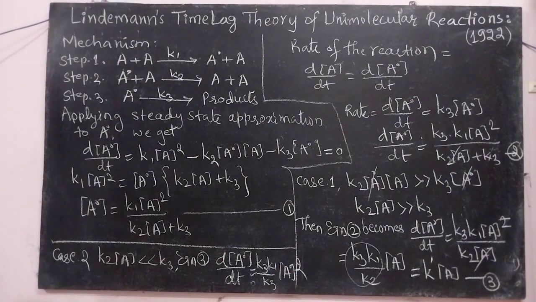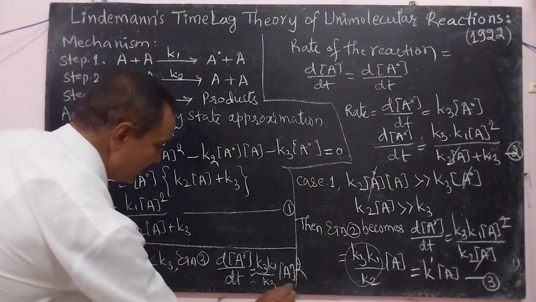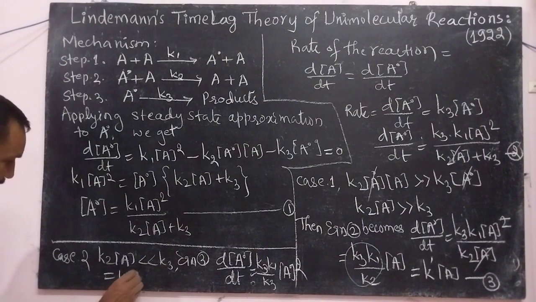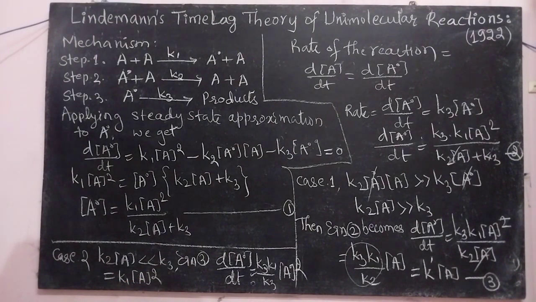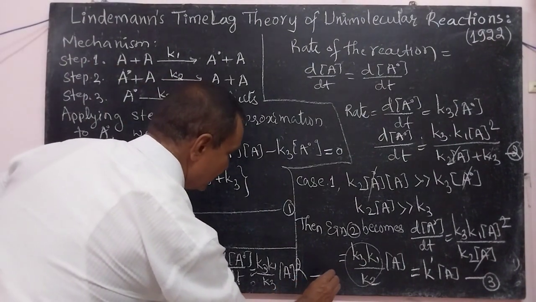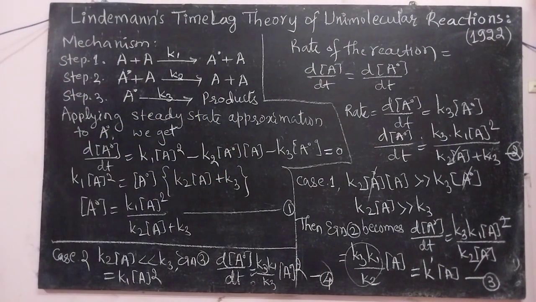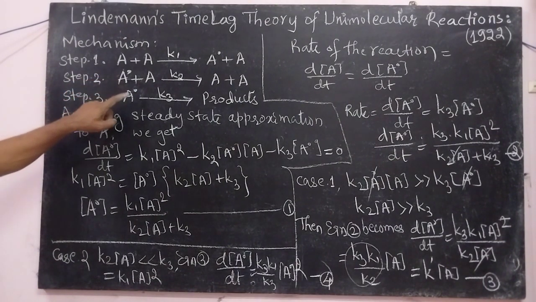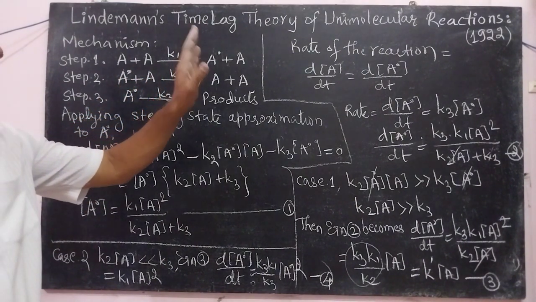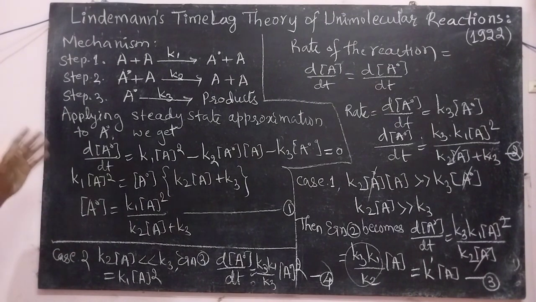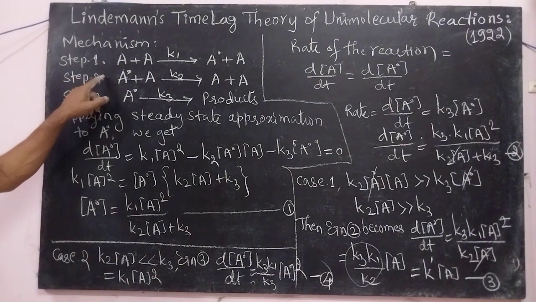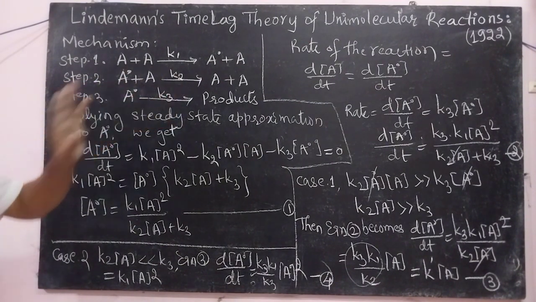Okay, the same may be written as K1 into concentration of A square. Thus equation 4 shows that the reaction is of second order. Means if the rate of this process is less than the rate of this process, then the reaction follows second order. Okay, thus a reaction may be unimolecular or first order, or a reaction may be second order. It depends upon the rate of the second step and the rate of the third step.